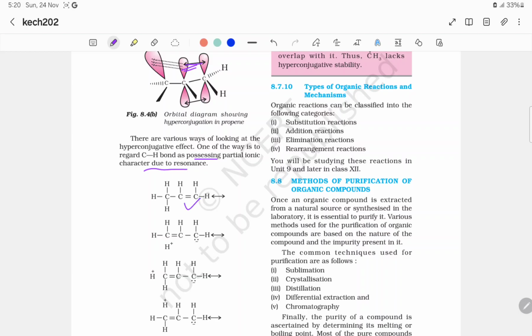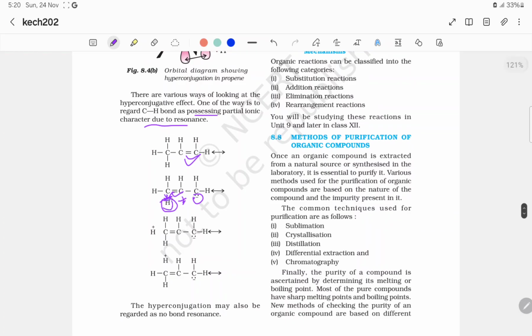So let this be alkene. So now this electron comes to this carbon, so a positive charge is created. Now this H positive leaves the electron here, and a negative charge, so this positive and negative make this bond. So this is due to this hydrogen.